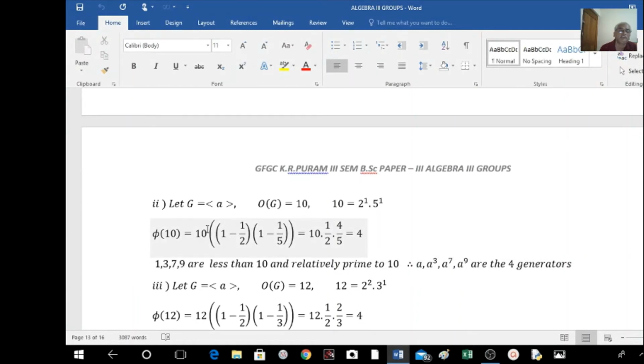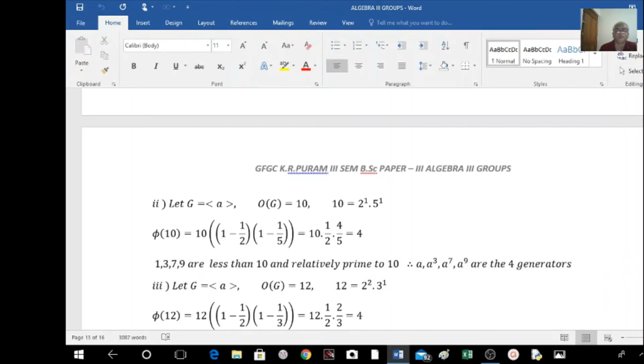And 3 is also there, GCD of 3 and 10 is 1, GCD of 7 and 10 is 1, GCD of 9 and 10 is 1. These are the integers less than 10 and relatively prime to 10. Therefore, one generator is a to the power of 1, that is a, second generator is a cube, third generator is a to the power of 7, fourth generator is a to the power of 9. So these are the 4 generators.